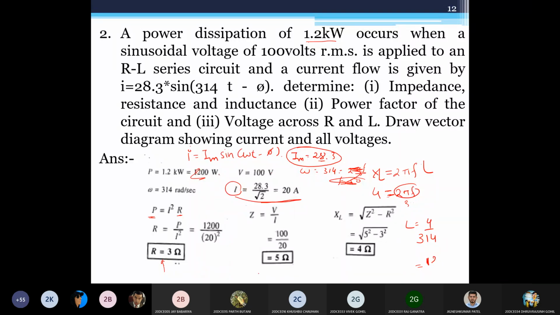I can say 12 into 10 to minus 3, 12 millihenry of the inductance. How can I get this? Using this equation, XL is equal to 2 pi FL. 2 pi f is nothing but omega. It is given 314. So I can put 314 here, 4 over here, and I can easily get my value of L.